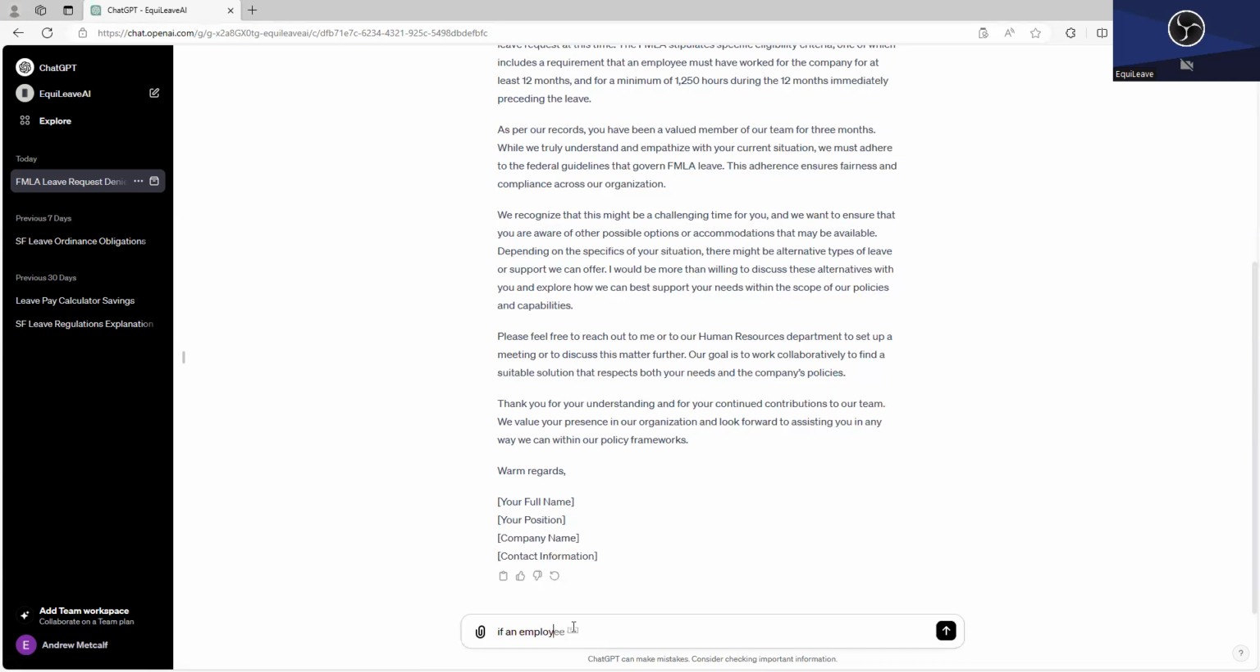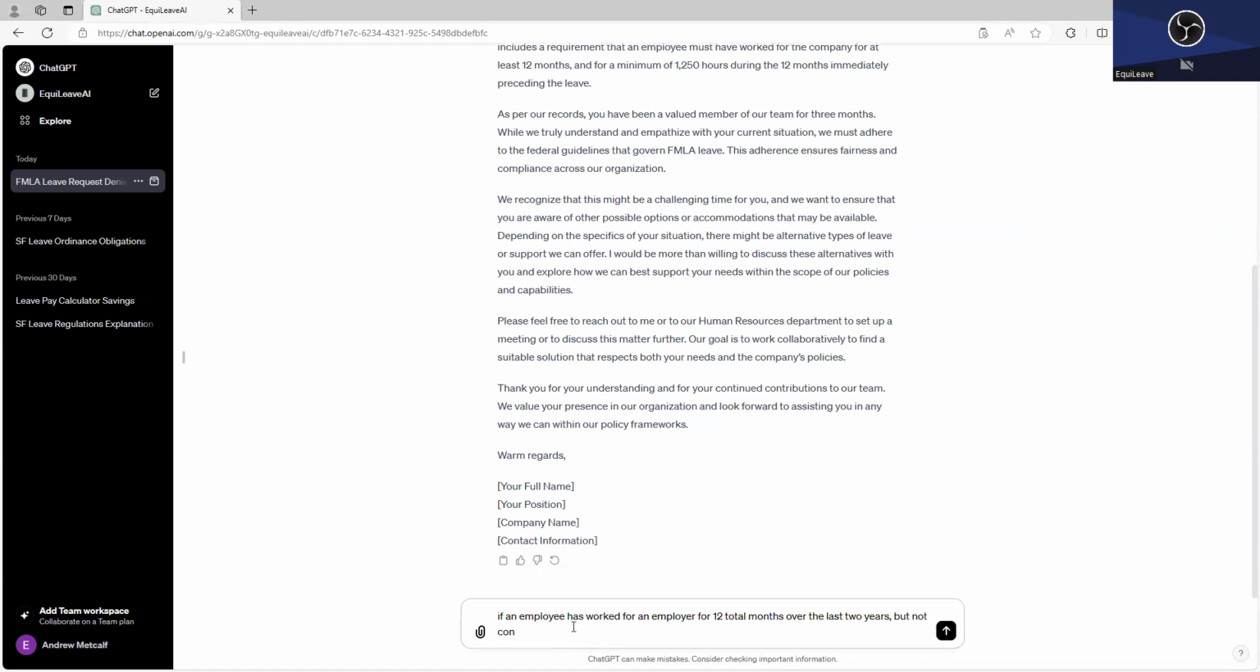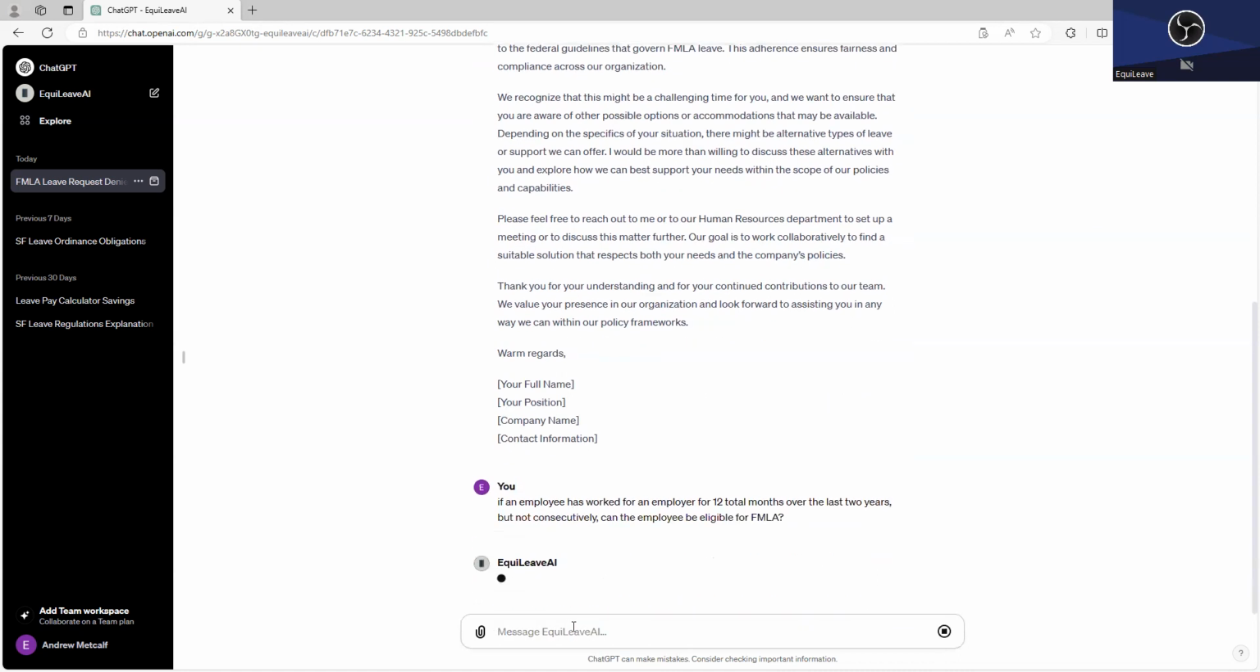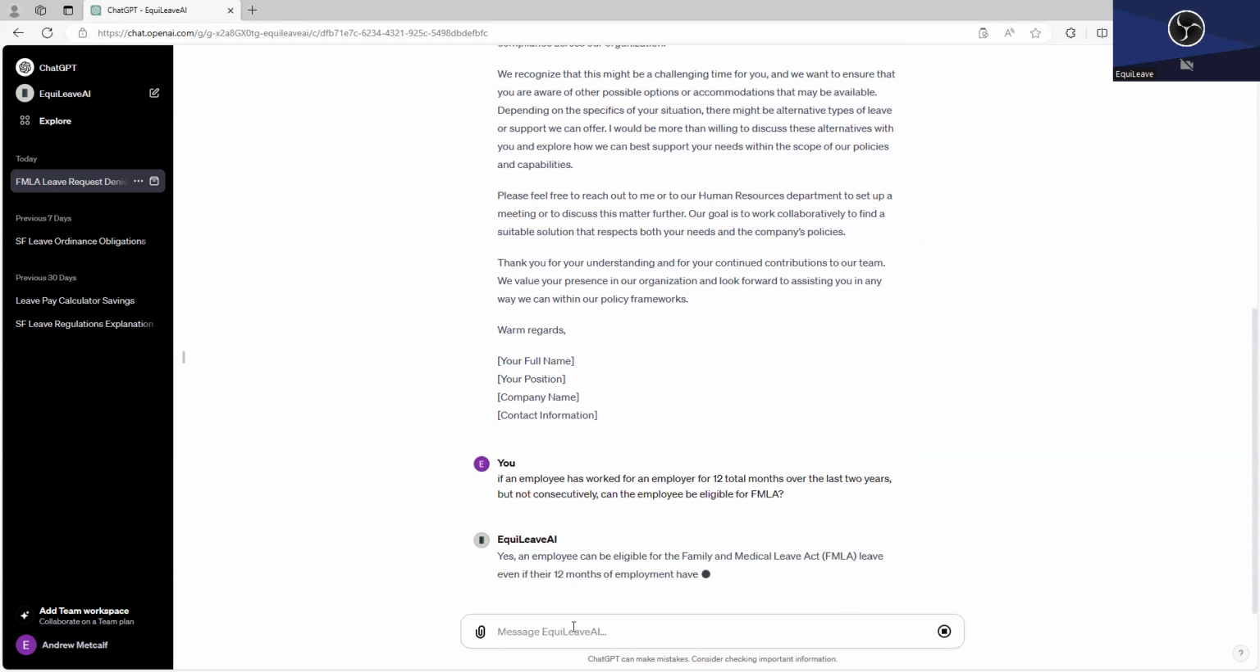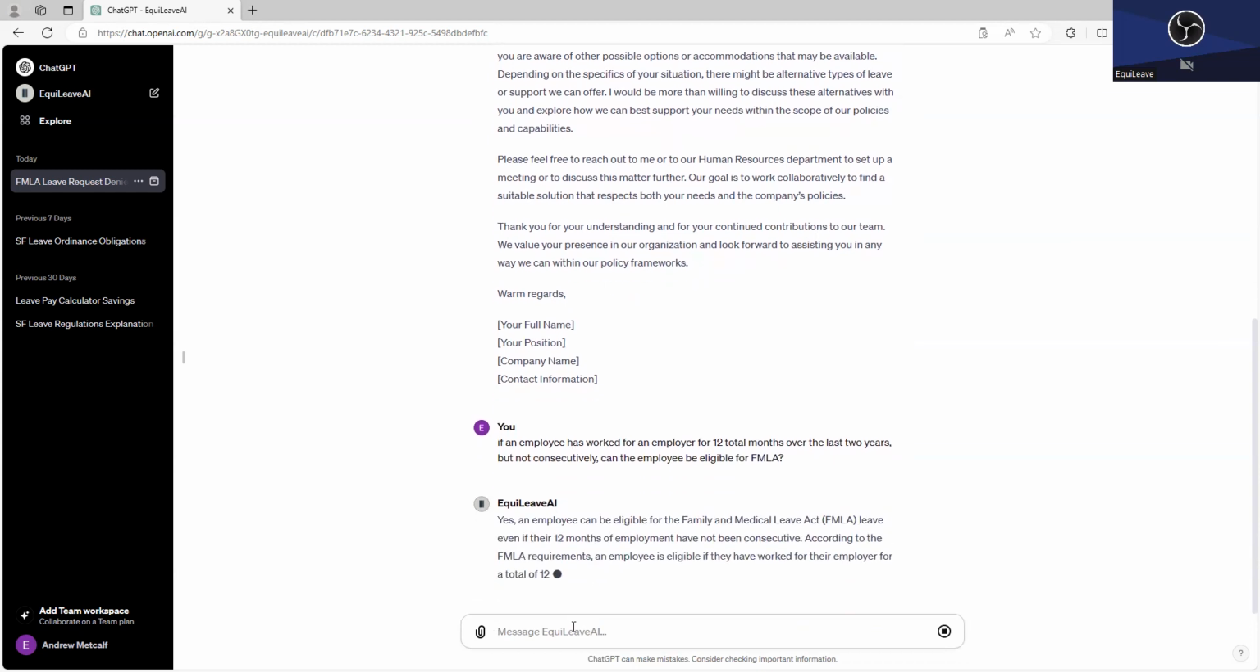if an employee has worked for an employer for 12 total months over the last 2 years, but not consecutively, can the employee be eligible for FMLA? Pretty complicated question. Let's see what it does with it. It's thinking, yes, and it got it right. It tells us the employee could be eligible.